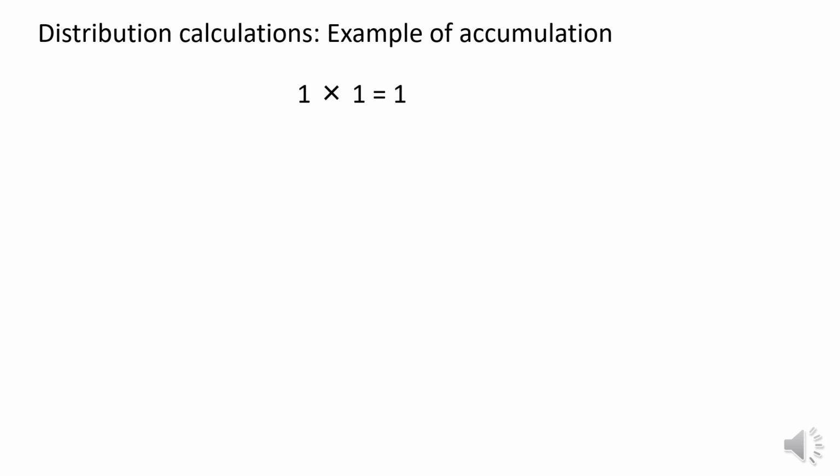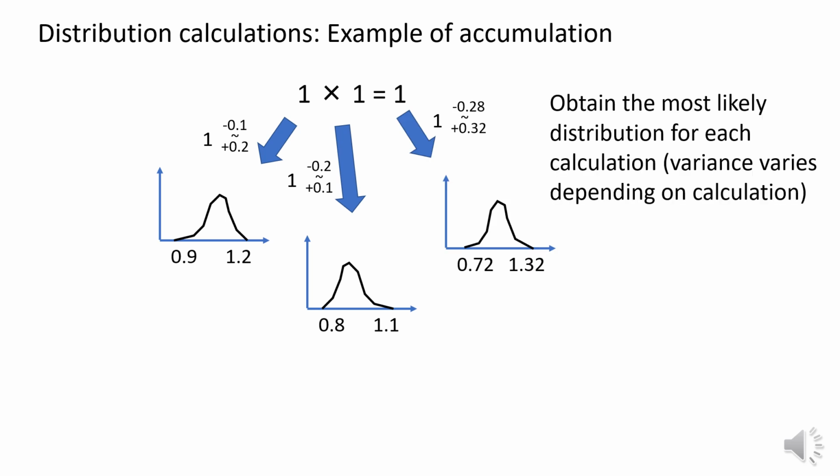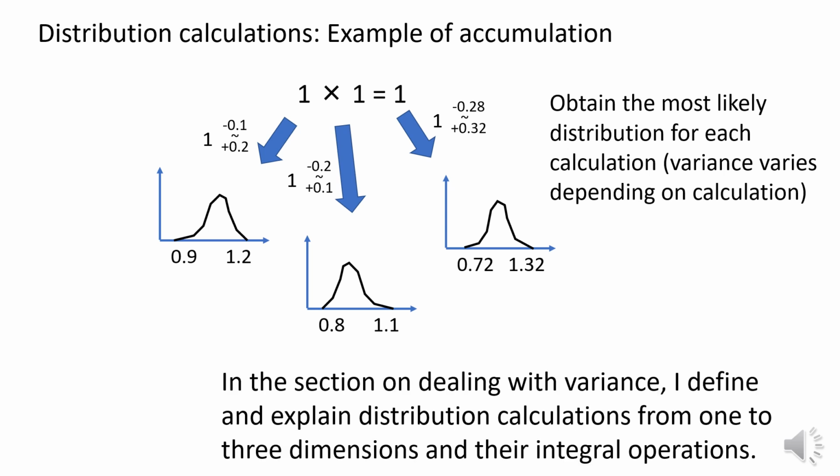If the multiplication is 1 times 1 equals 1, then as before, if the first one has a distribution of 0.9 to 1.2 and the second one has a distribution of 0.8 to 1.1, then the product can be expanded to a distribution with a range of 0.72 to 1.32. This operation not only determines the range of variation, but also the profile of the probability value of the distribution of the operation result as the most likely distribution from each of the original distributions. In dealing with variation, this mathematical extension is defined as the 4 arithmetic operations in 1 to 3 dimensions and integrals that find solutions to various simulations and differential equations.